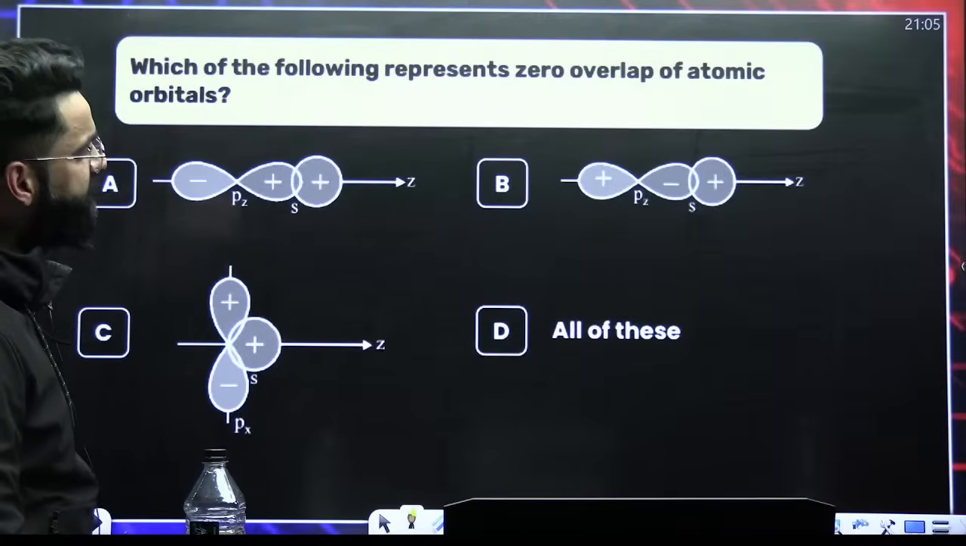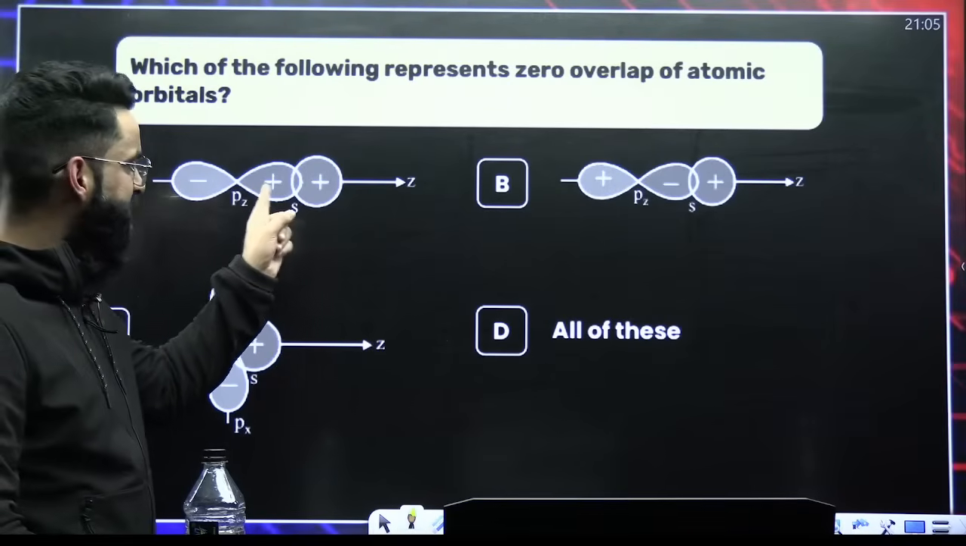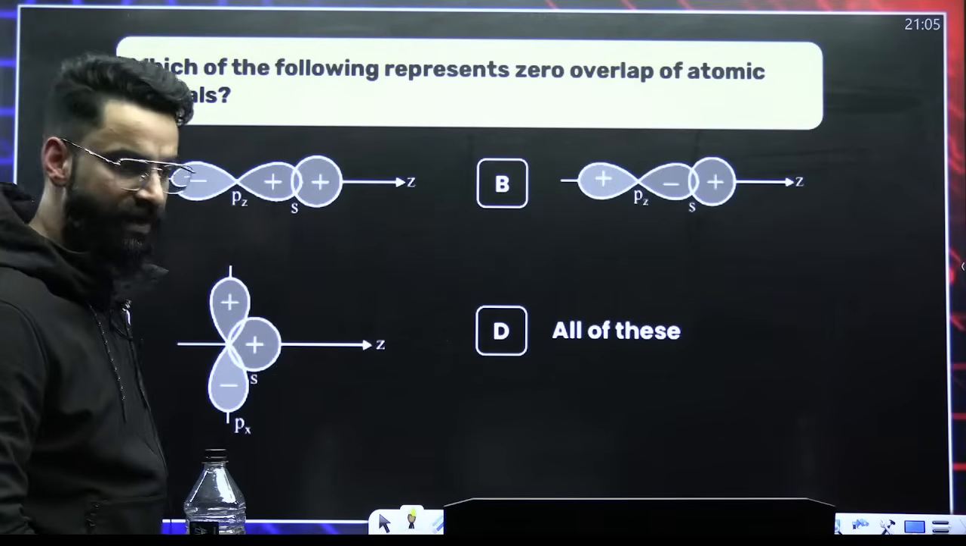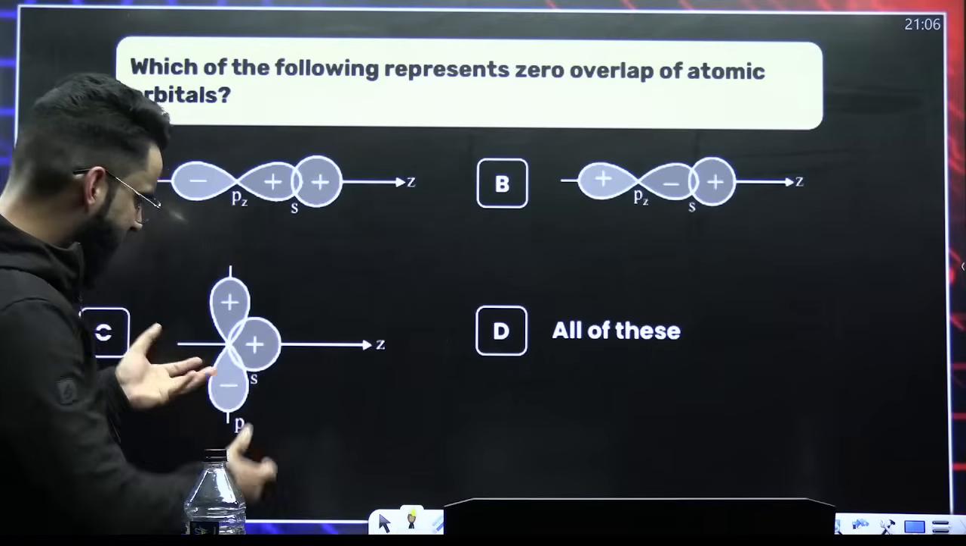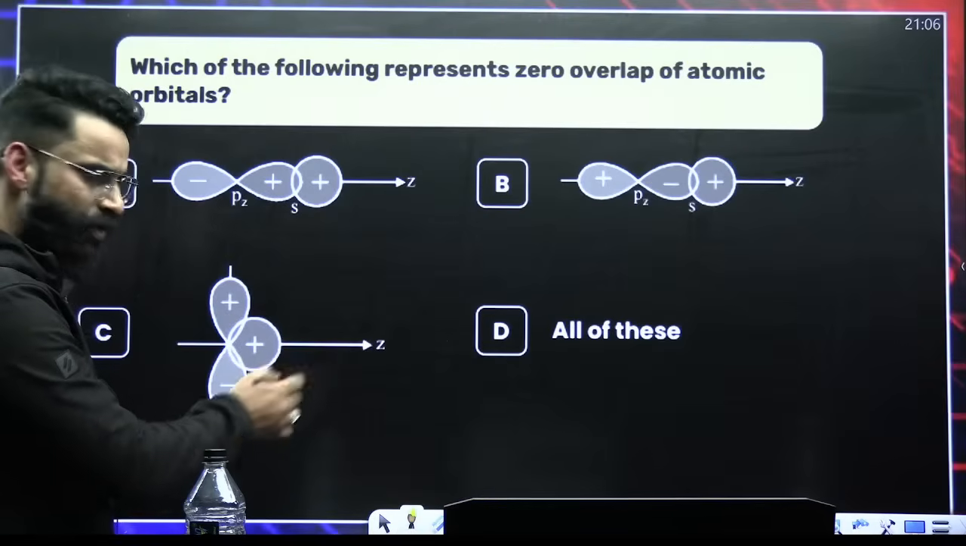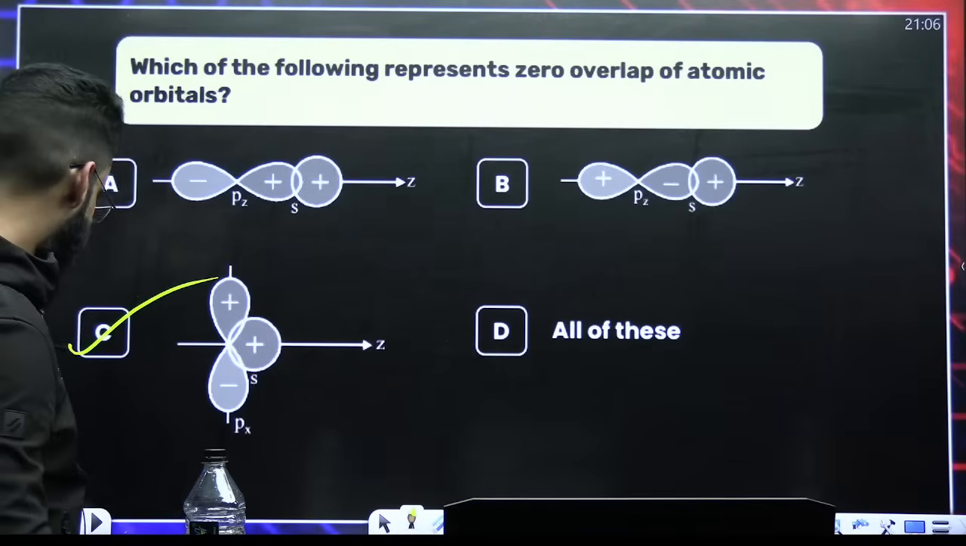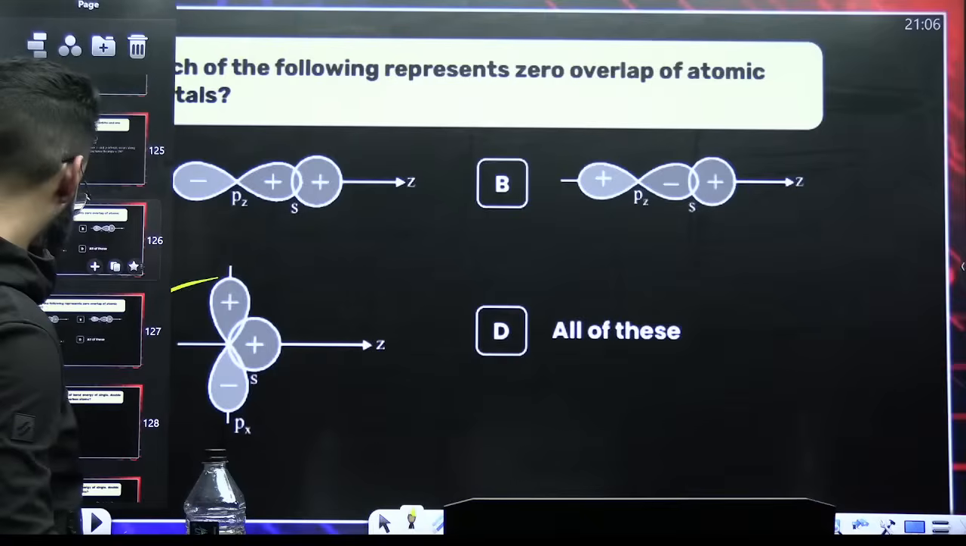Which of the following represents zero overlap? Same sign, same side, positive overlap. Opposite sign, same side, negative overlap. Over here, there is no overlap. Zero overlap.